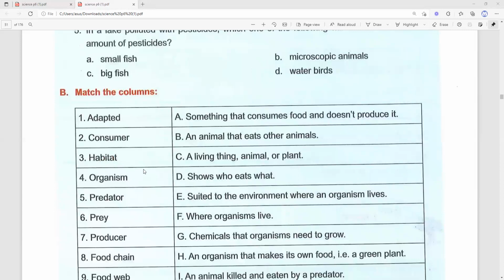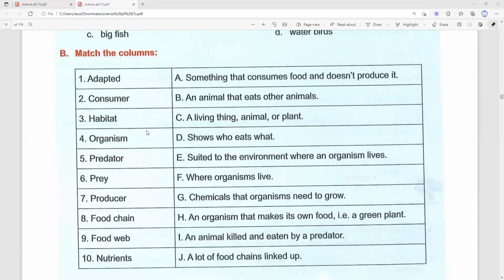Okay, let's go to this. Match the columns. So we are going to match the first column and the second column. Okay, the first one here is adapted. What is the meaning of adapted? Okay, for example, I will go to Canada, and I would say, I think I'll get easily adapted to that place. Am I? Okay, if you say adapted, you will get easily used to that environment. Okay, so what is the meaning of adapted?